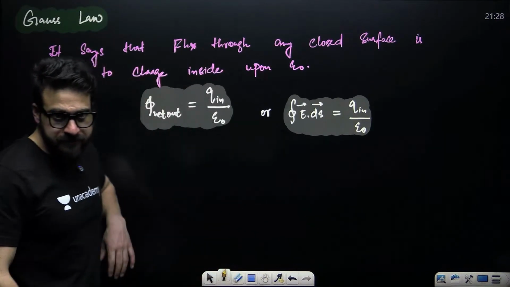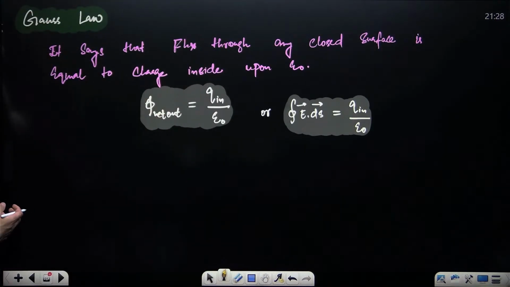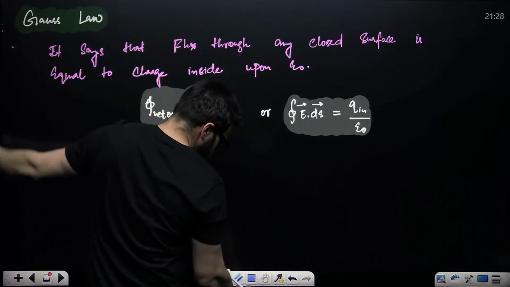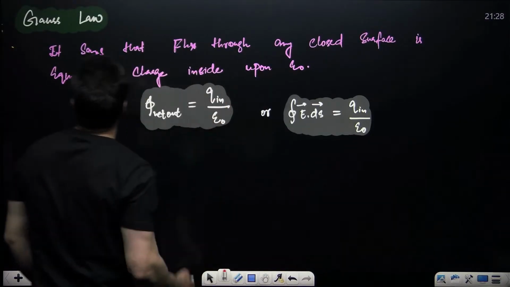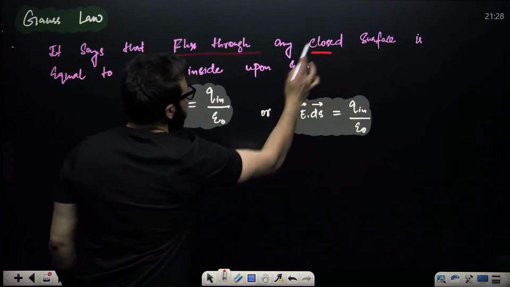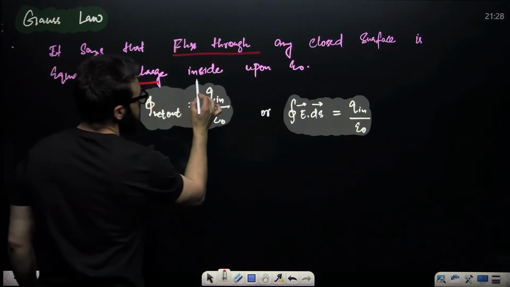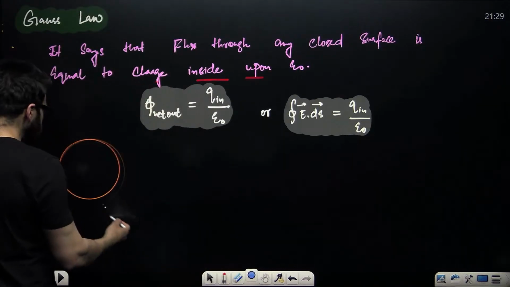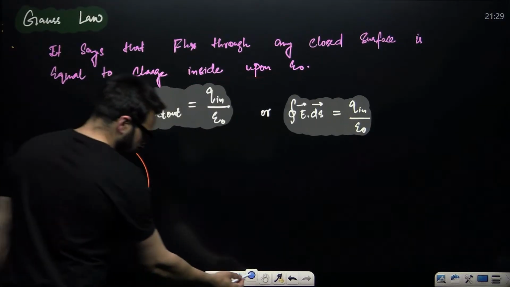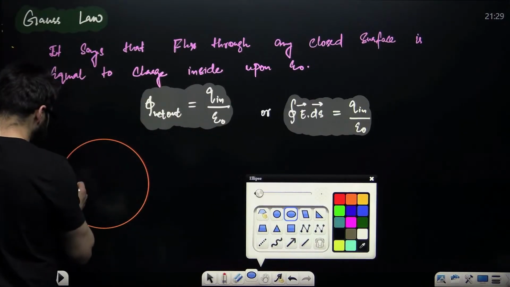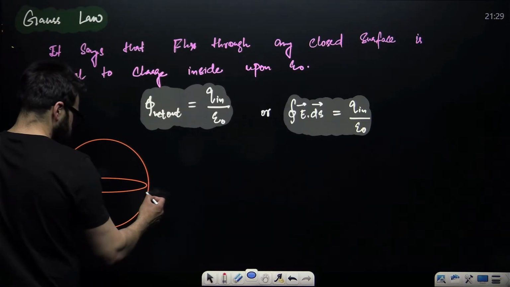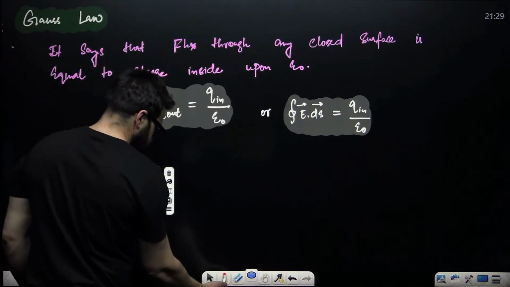Now guys, take a look. Gauss law. What does Gauss law actually say? Gauss law says that flux through any closed surface is equal to the charge inside divided by epsilon naught. See guys, let's suppose I make a sphere over here. This is the sphere that I'm making.